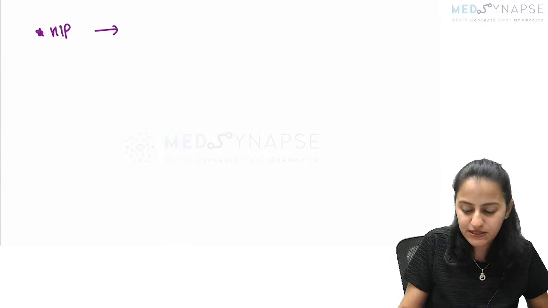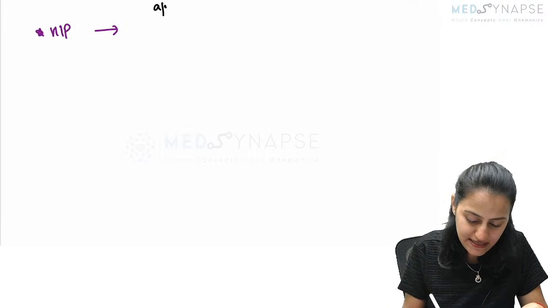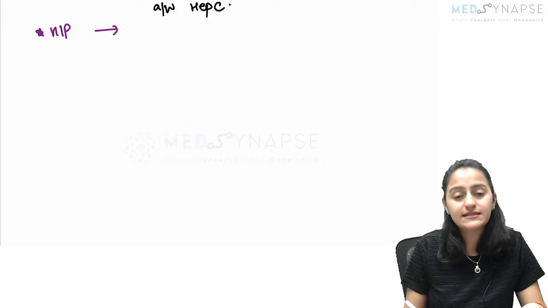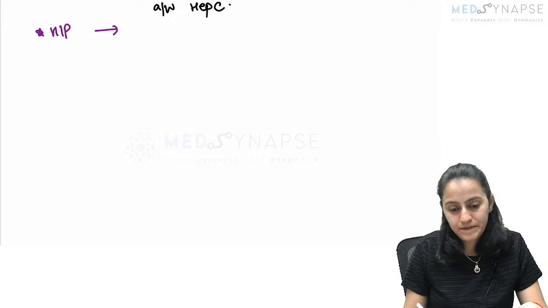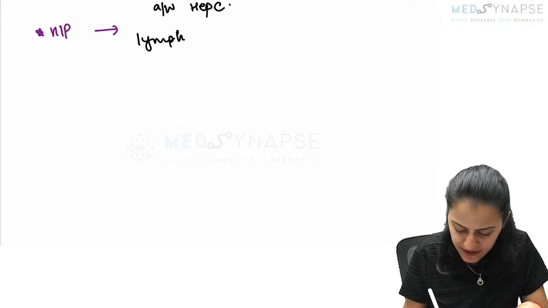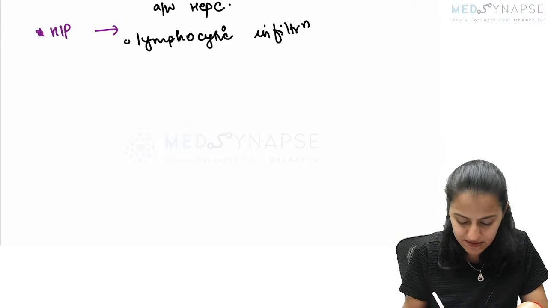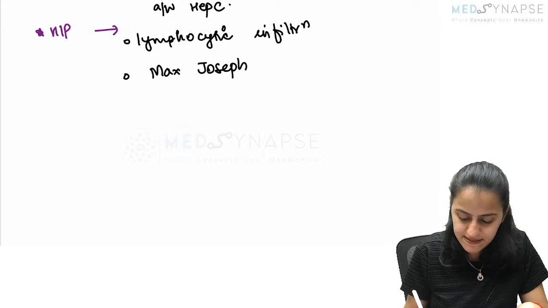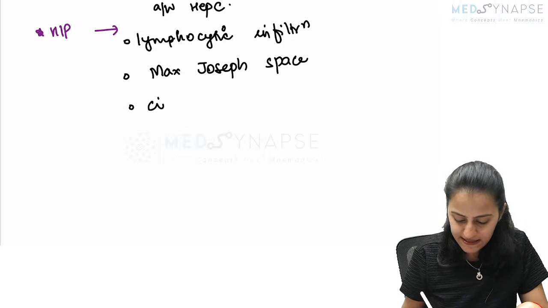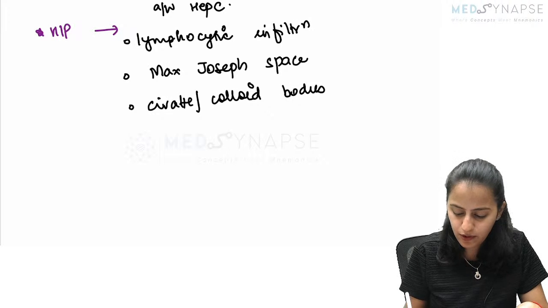Remember that point. And can you tell me the histopath findings with lichen planus? Very good, Priyanka. It is associated with hepatitis C. What else? What are the histopath findings? The lymphocytic infiltration in the dermis, right? Lymphocytic infiltration in the dermis is very, very important. Then there is Max-Joseph space, Civatte or colloid bodies, all this is important.